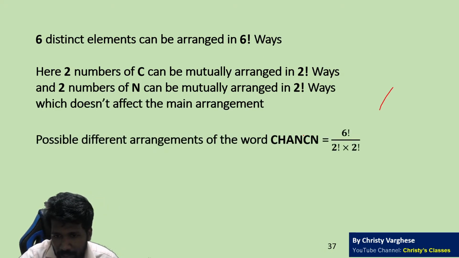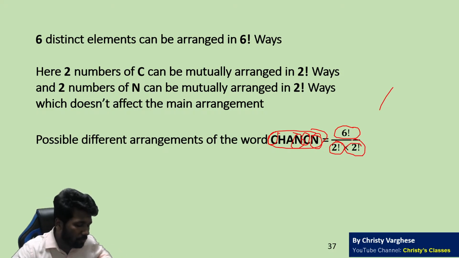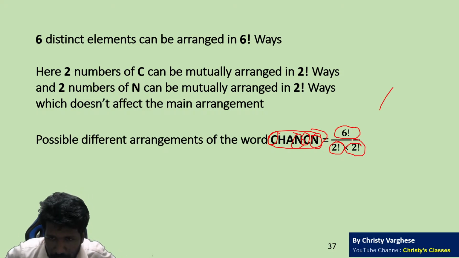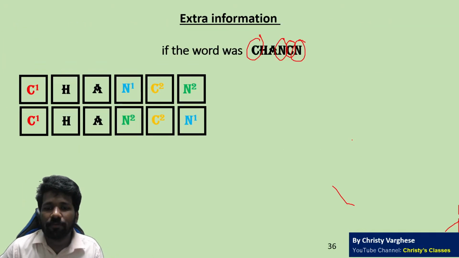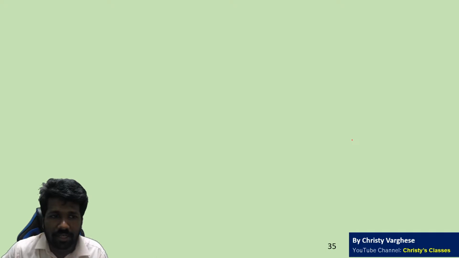6 factorial, because CHANCN is a 6-letter word. C is 2 times, so you divide by 2 factorial. N is 2 times, so you divide by 2 factorial again. So 6 factorial by 2 factorial into 2 factorial will be the answer. These are the different ways the same question can be asked. Is this clear to all of you?